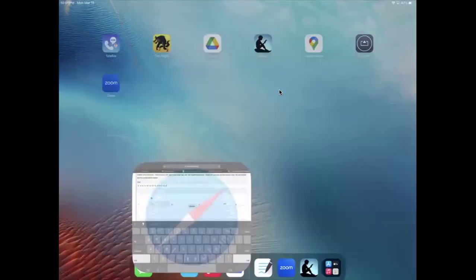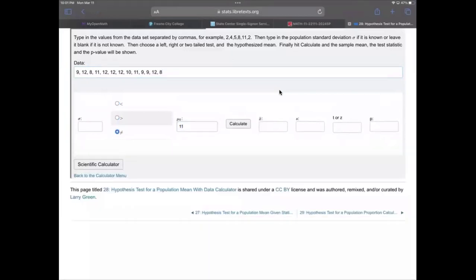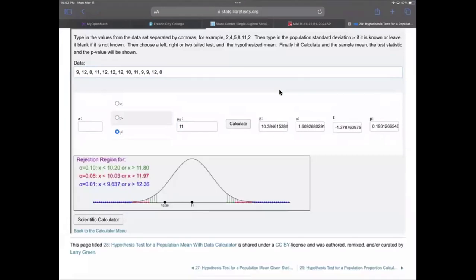Let's go back. So the mu zero is 11. And then I see the radio button. I'm going to choose the one that says not equal. Again, don't worry about that sigma over on the left. Just leave it be. Hit calculate. There it is. The T is negative 1.37.